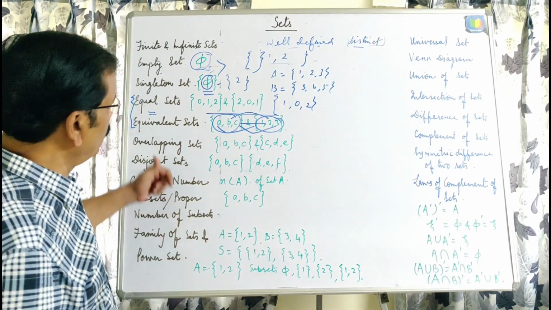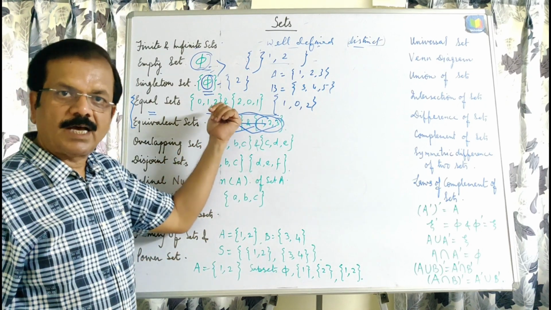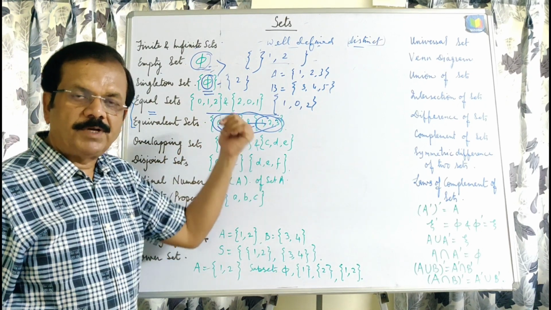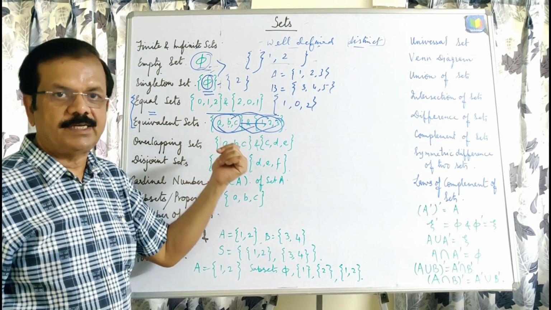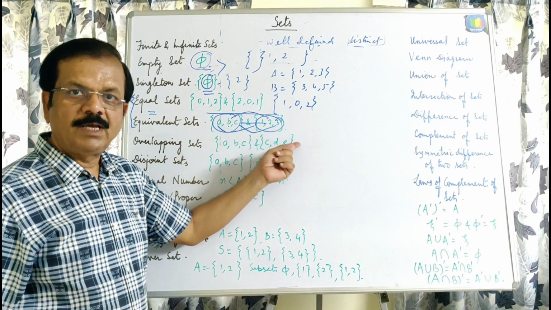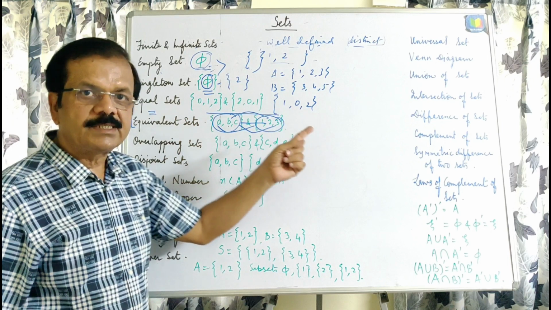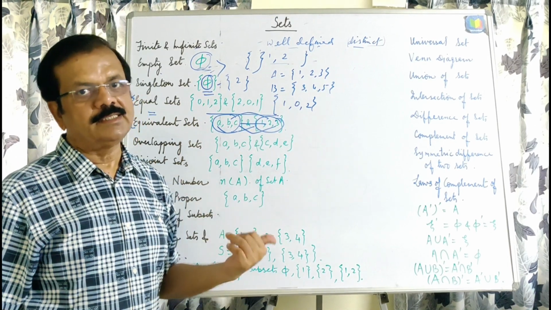In board examination, in your home examination, this is frequently asked: what is the difference between equal sets and equivalent sets? In equivalent sets, the elements are not the same, but their numbers are the same. But in equal sets, the elements along with their number are the same.